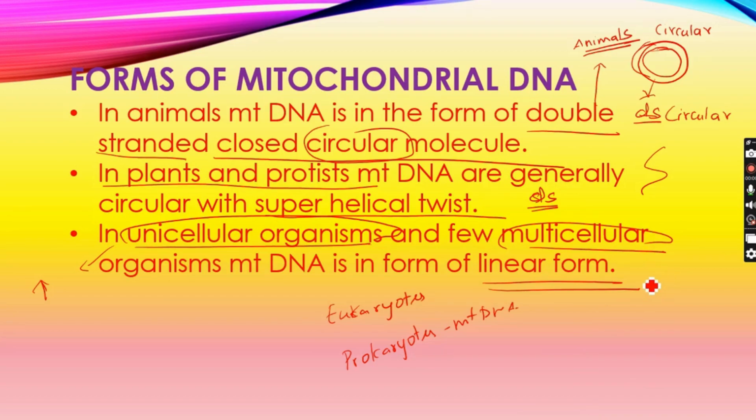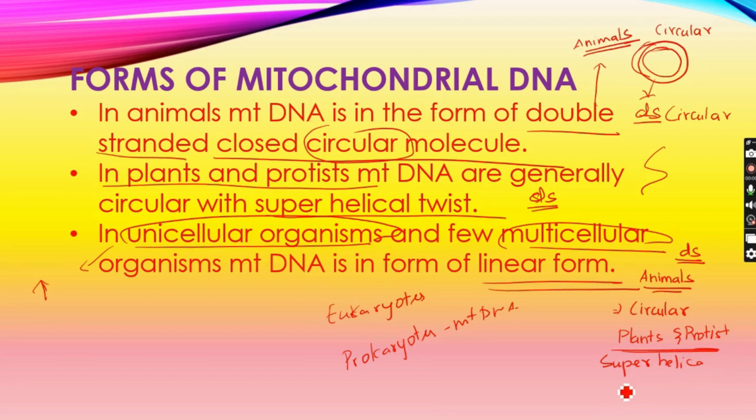As we said, in animals, in general, mitochondrial DNA is double stranded, and in animals it is going to be a circular compacted chromosome. But in the case of plants and protists, it is going to be found as a superhelical structure.